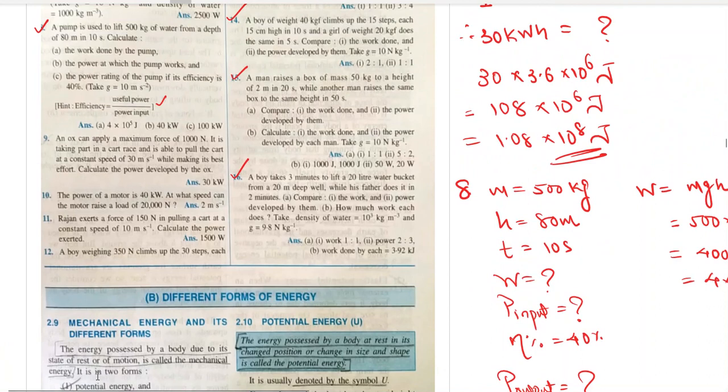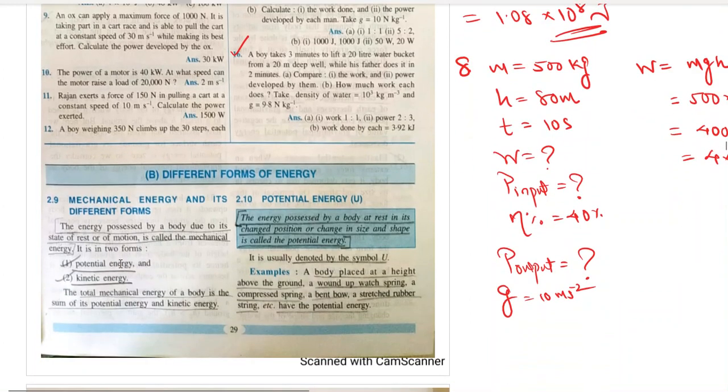That means if we have to find the power at which pump works, that should be the output power and power rating should be input power. So again, I think I was right initially, and I will change this thing. Again, let me tell you, power at which pump works, I am correct. It is the output power, and power rating is the input power.